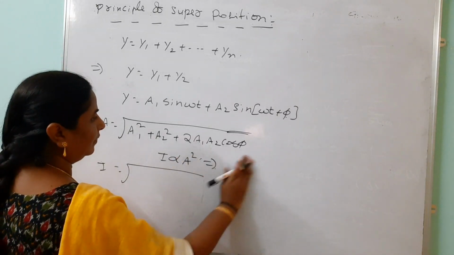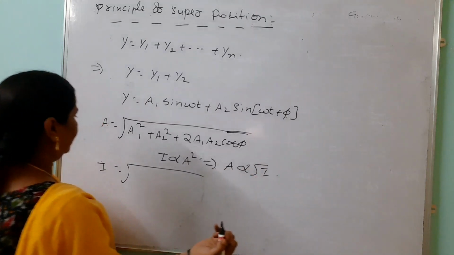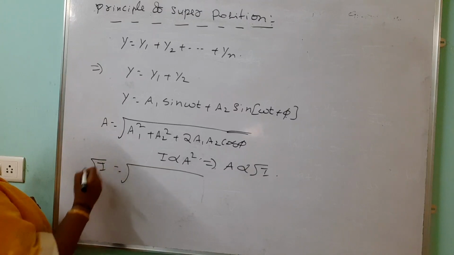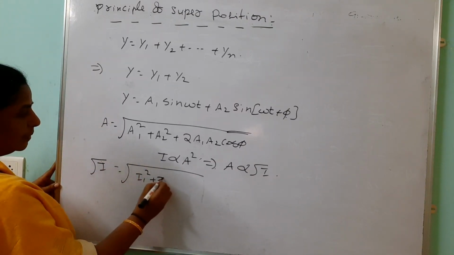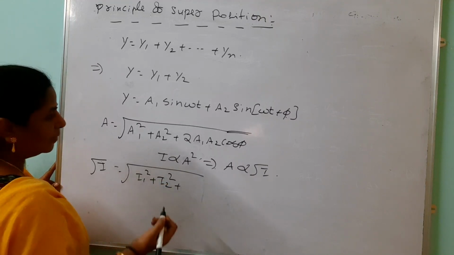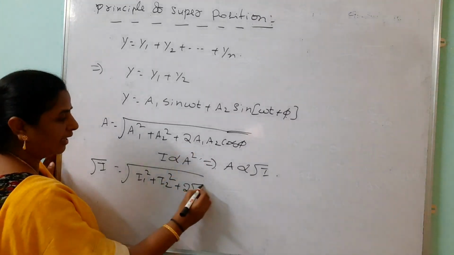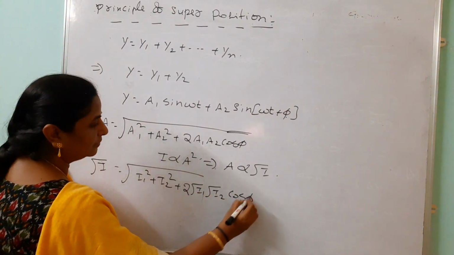Then A is directly proportional to under root I. So instead of A, we take under root I equals under root of I1 plus I2 plus 2 under root I1 under root I2 cos phi, where instead of A1 we take under root I1 and instead of A2 under root I2. The same concept you get in wave optics also.